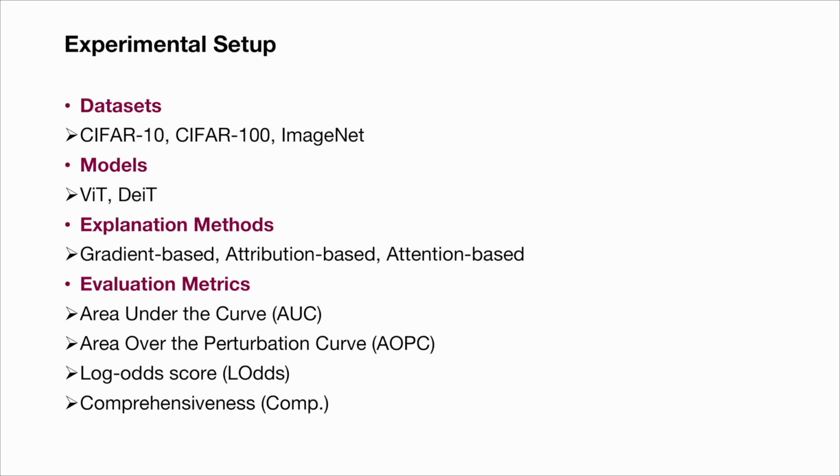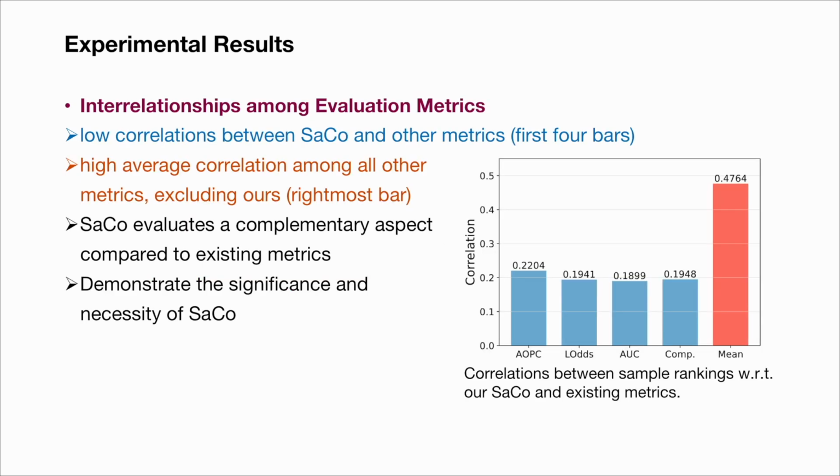To validate SaCo, we conducted experiments on 3 datasets across 3 vision transformer models. We include 10 representative post-hoc explanation methods and compare our SaCo with 4 widely used metrics. We first test the interrelationships among evaluation metrics. Our analysis showed low correlations between SaCo and other existing metrics, indicating that SaCo evaluates a complementary aspect compared to traditional metrics. This demonstrates the significance and necessity of SaCo for providing a more nuanced evaluation of faithfulness.